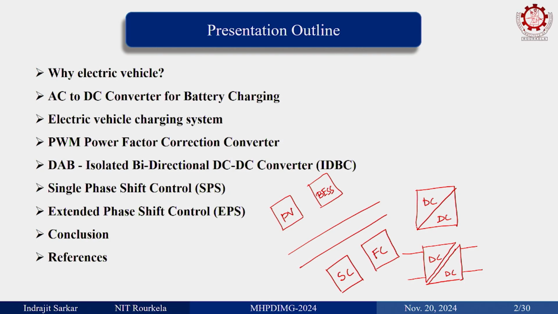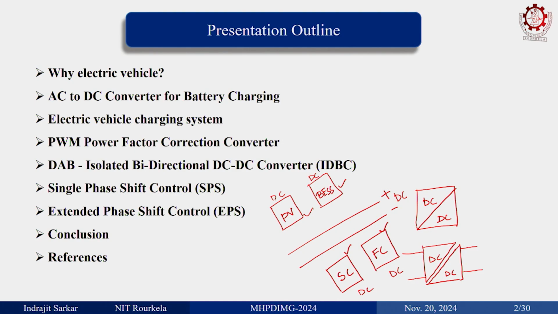Thing that has to be noted here is, this is plus minus, this is DC bus, and the type of sources that we have here is, all of them output is DC. Now, the output type is DC, but the voltage level is different. So, voltage levels of BESS, supercapacitor, fuel cell, PV, everything is different.